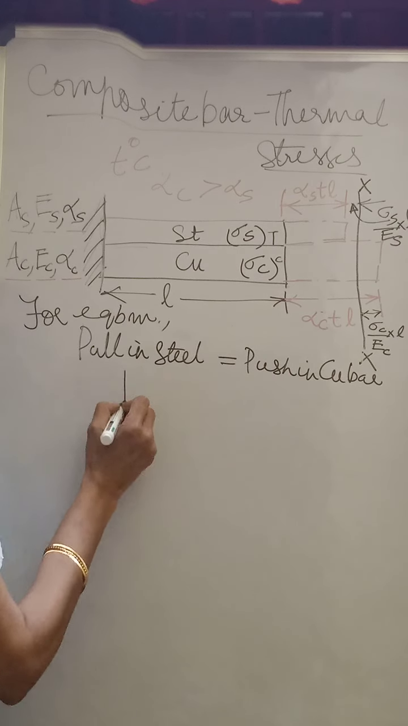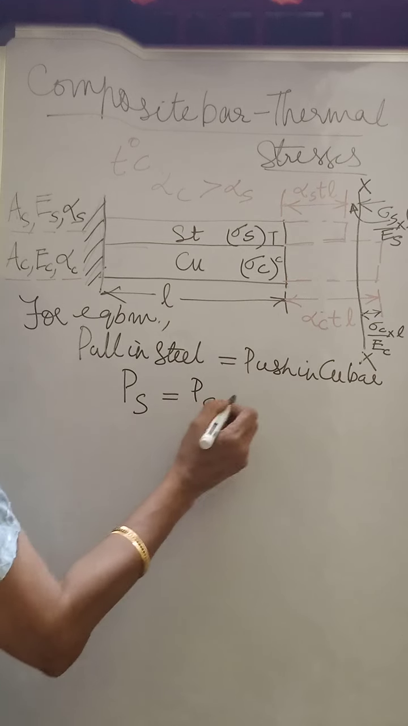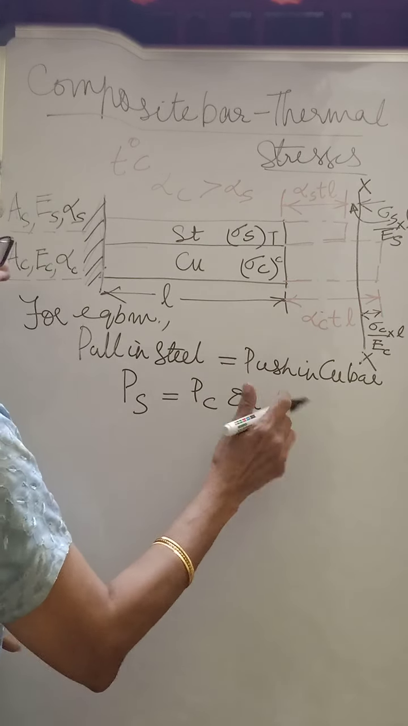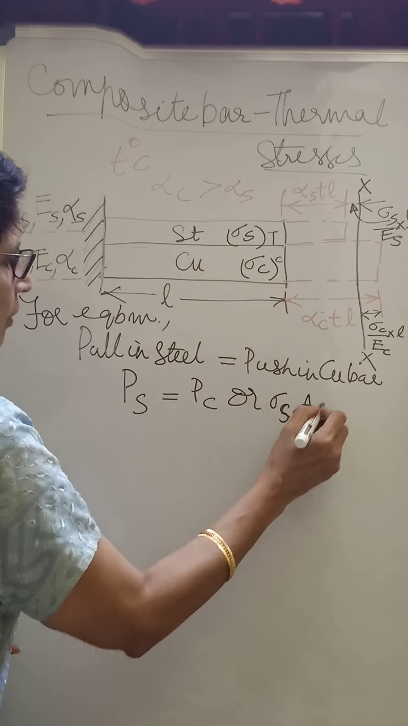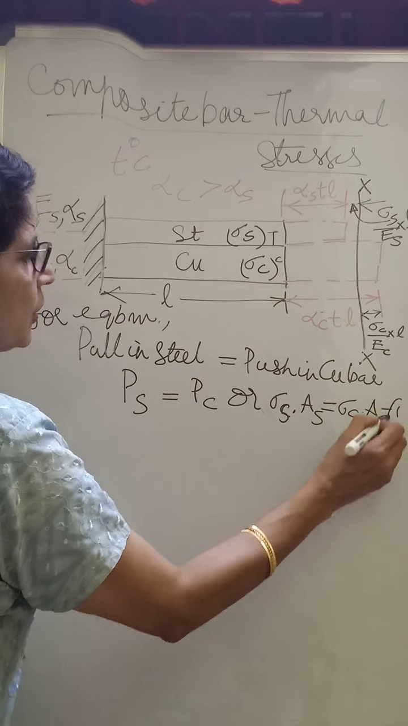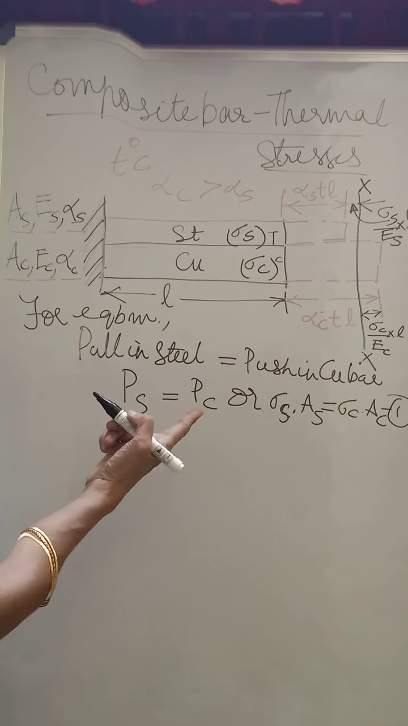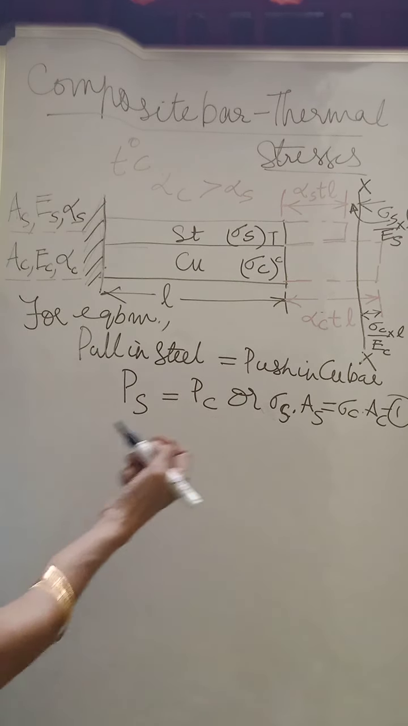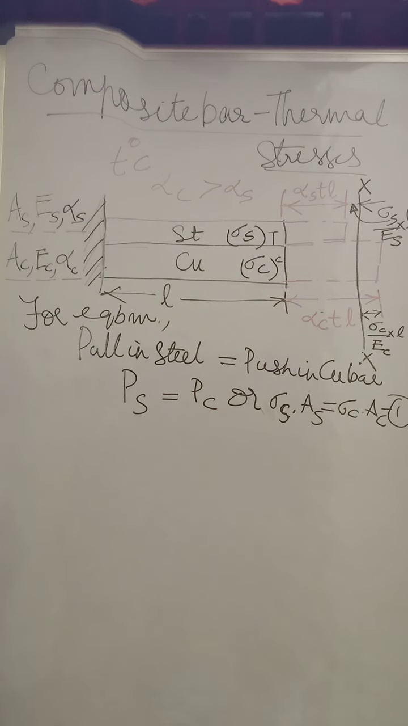So you get force Ps has to be equal to Pc, or you can say that sigma s into As will be equal to sigma c into Ac. That is your equation number 1. That is, force in steel will be equal to force in copper. One will be tensile, the other will be compressive. So sigma s into As, that is in terms of stresses, you get the first equation.